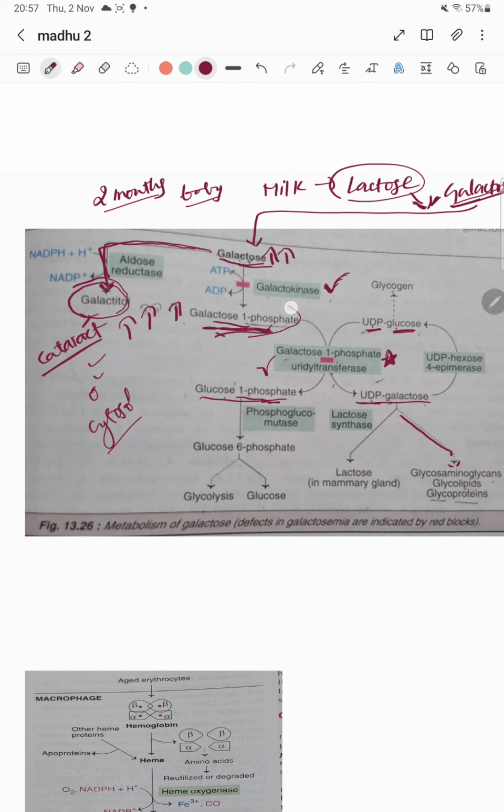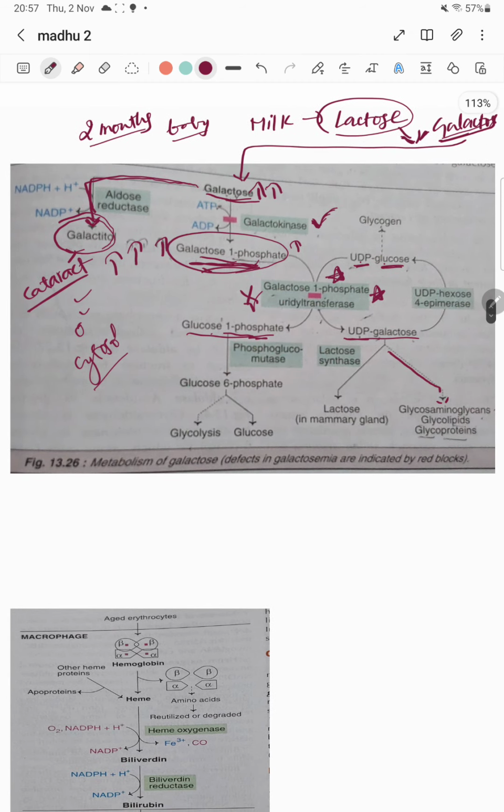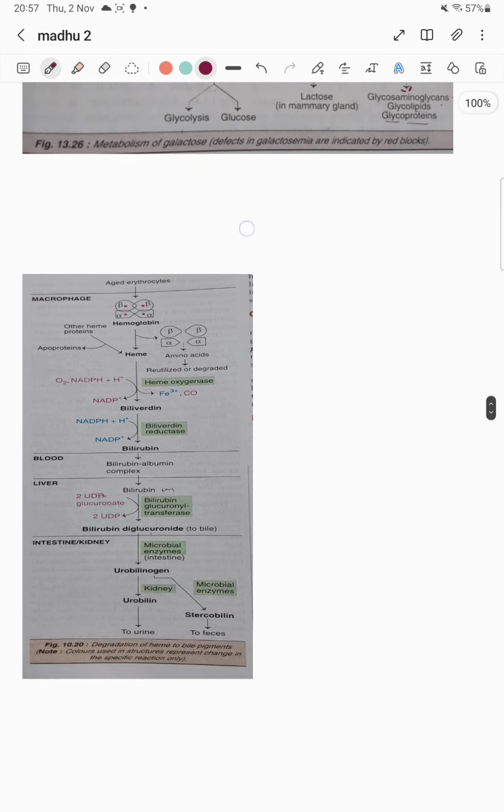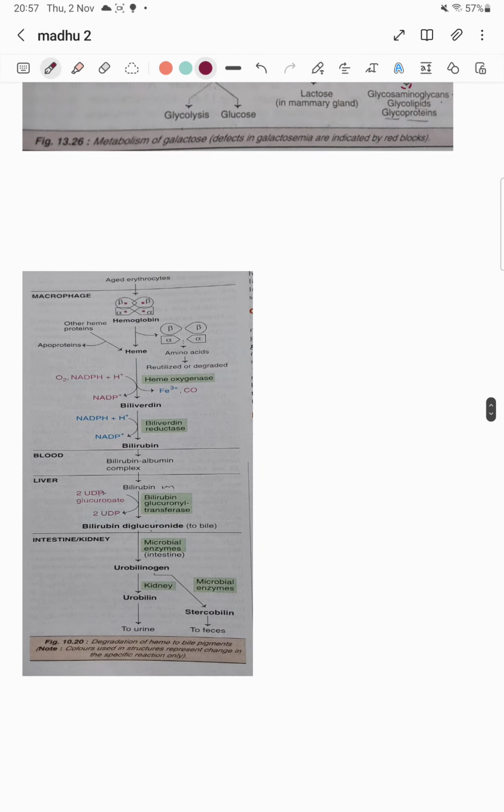Remember, this galactose 1 phosphate elevation is due to the deficiency of galactose 1 phosphate uridyl transferase. So this is an enzyme. Due to this enzyme deficiency, galactose 1 phosphate is elevated, and this elevated galactose 1 phosphate causes jaundice. We'll explain how this elevated galactose 1 phosphate causes jaundice. For that, we need to see one other pathway, which is degradation of heme. We'll explain in a simple way.